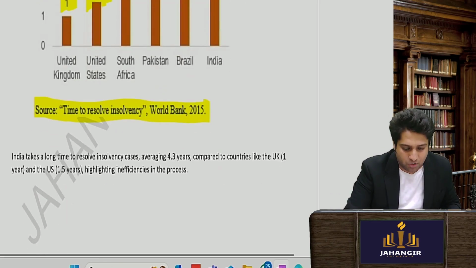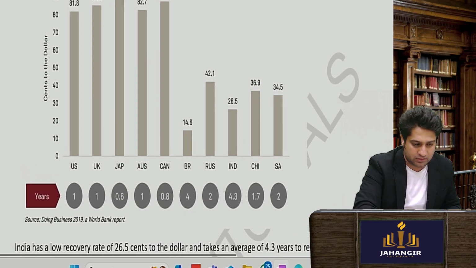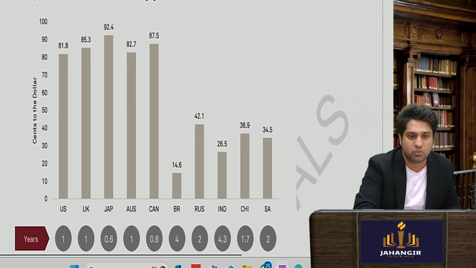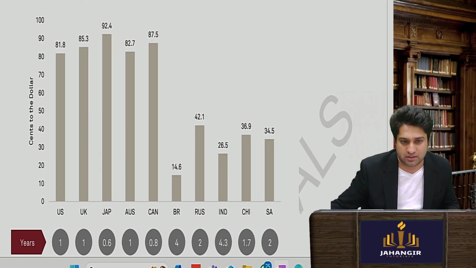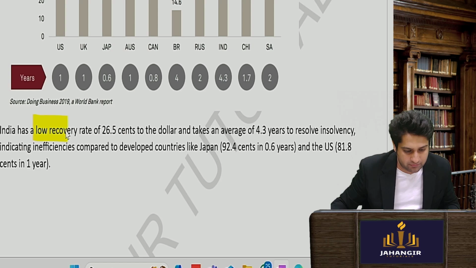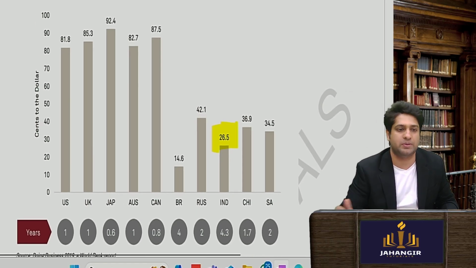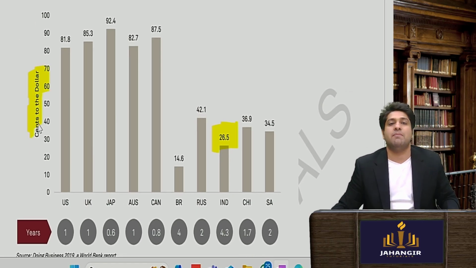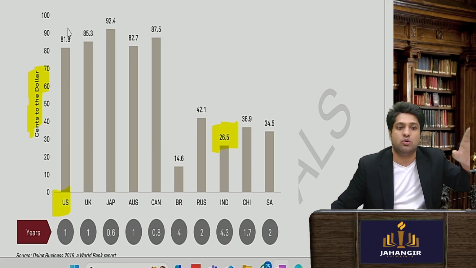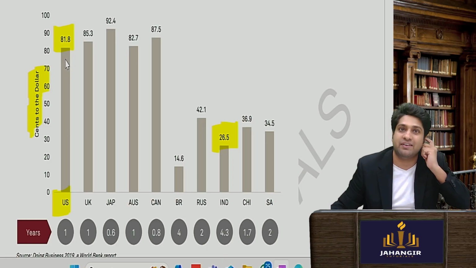So then they said we want a time bound case to close the matter. Not only that, we saw the recovery amount. The low recovery rate of 26.5 means what? For every 100 rupees lent, imagine in USA the creditors could recover 81.